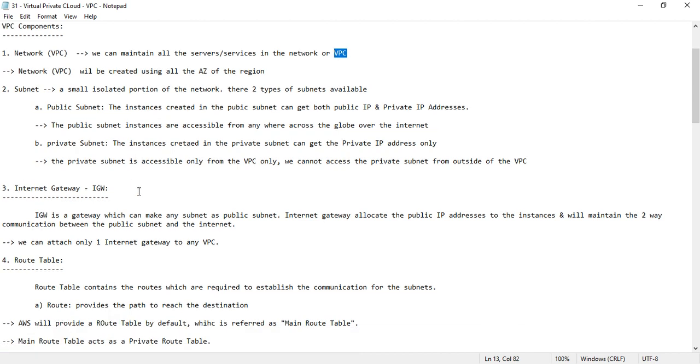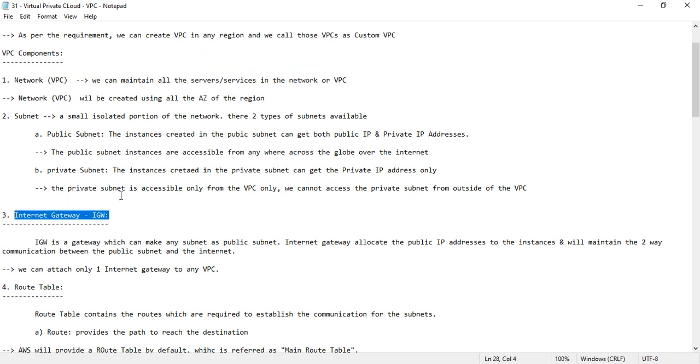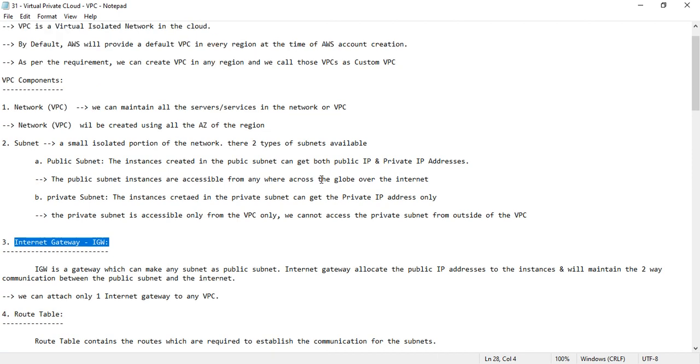Okay, and one more terminology which we need to understand, the internet gateway. And before going to that, I'll quickly jump into the console and show the simple things which I have explained to you right now.